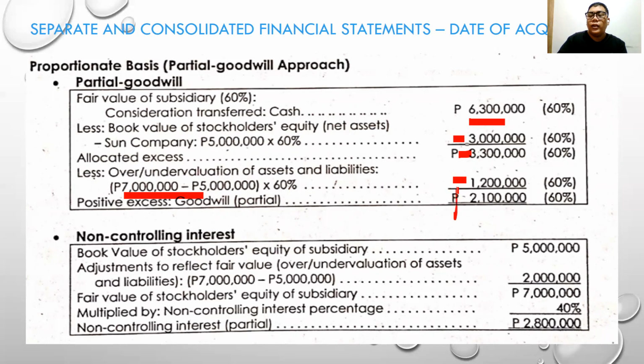So the difference of that will be the positive goodwill for the parent company. Now, how to compute for the non-controlling interest? Book value 5 million, plus the adjustment of 2 million, so the total is 7 million, multiplied by the 40%, which is 2,800,000. This will represent the non-controlling interest using the partial method.